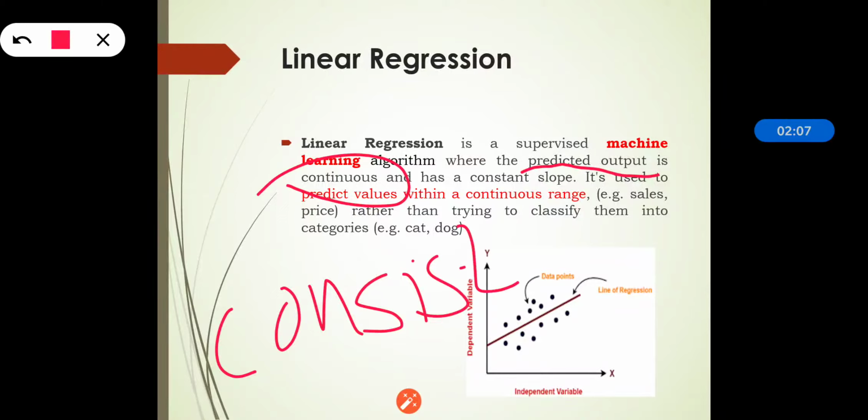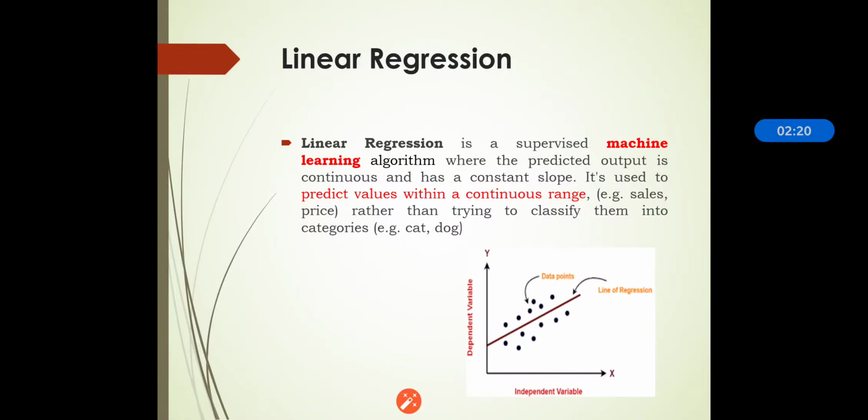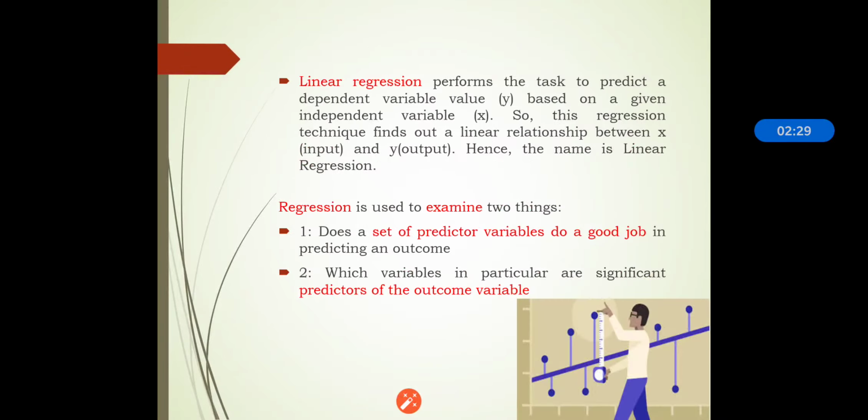That's why it is very famous. It is famous because in statistics it gives us a continuous value rather than trying to classify them into various categories. In spite of categorizing them, it gives us a continuous range, so we can predict the values within a continuous range.